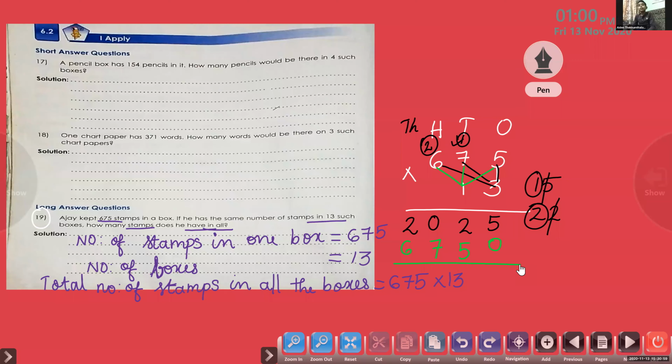Ma'am, we want to add. Yes. 6, 7. Okay. Now we have to add. 0 plus 5, 5. 5 plus 2, 7. 0 plus 7, 7. 6 plus 2, 8.